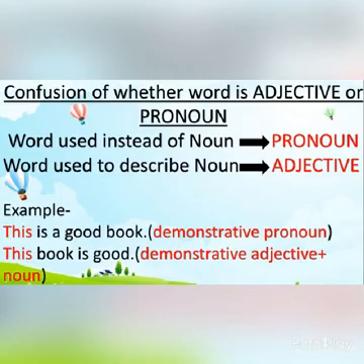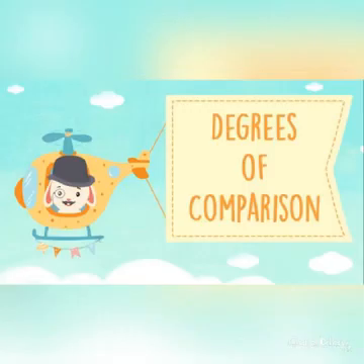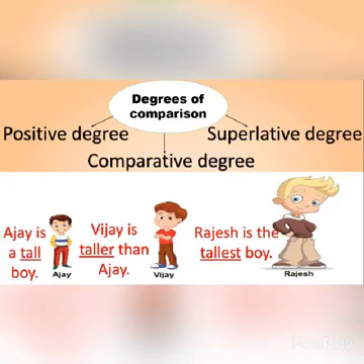Moving on to our next topic, that is degrees of comparison. Remember, kids, that there are 3 degrees of comparison: positive degree, comparative degree and superlative degree. Look at the example. Here you can see the picture of 3 boys, Ajay, Vijay and Rajesh. First sentence I have written is Ajay is a tall boy. Here we are just describing Ajay.